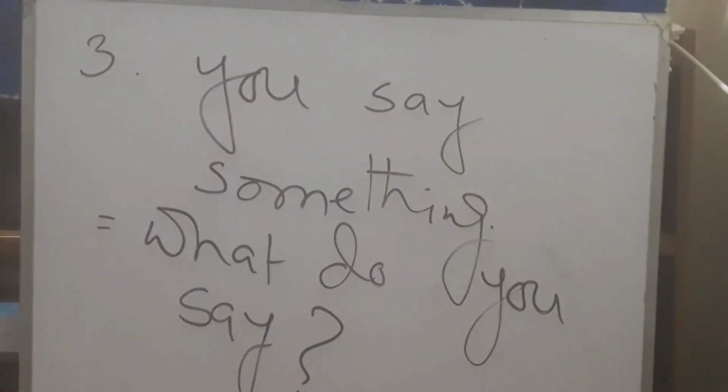So example question number 3, you say something. Here something is a word. You can tell thing, bostu. So you have to use what in place of something or instead of something. So the answer of this question is, what do you say? I have used what in place of something or instead of something.